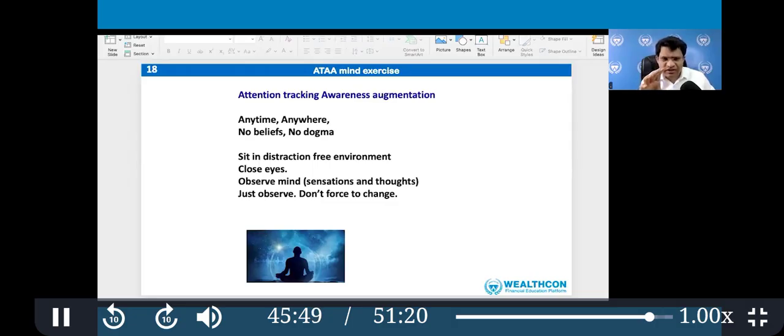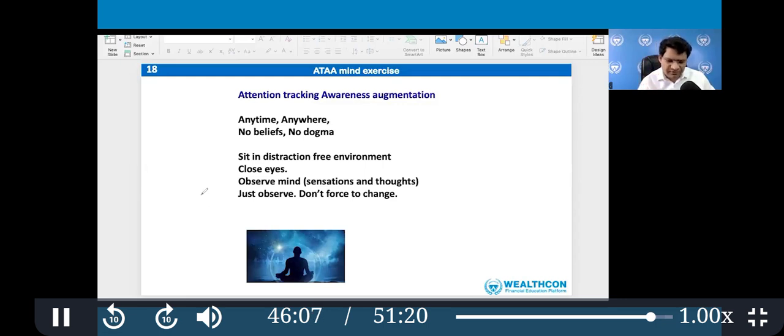So this is one mind training tool. I named this attention tracking awareness augmentation. Atta. That means now. Atta in Marathi is now. Just be in the present. See what is going on in your mind.